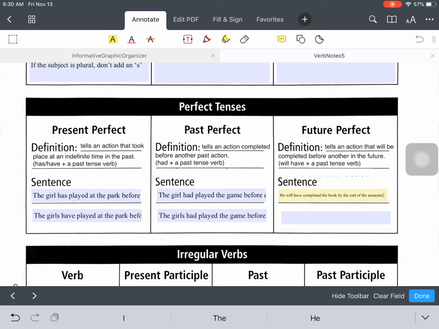Now, if I were to change the subject to she, so singular, we is plural, she is singular, it would still be she will have completed the book by the end of the semester. Okay, so that does not change. No matter what the subject is, it's always going to be will have and a past tense verb. Okay, so present perfect is has or have and a past tense verb. Past perfect is had and a past tense verb. And future perfect is will have and a past tense verb.